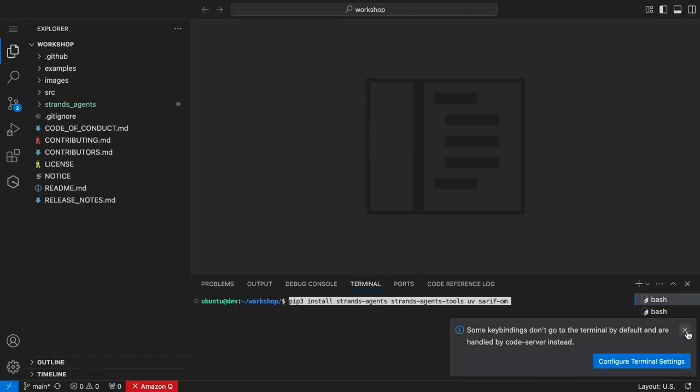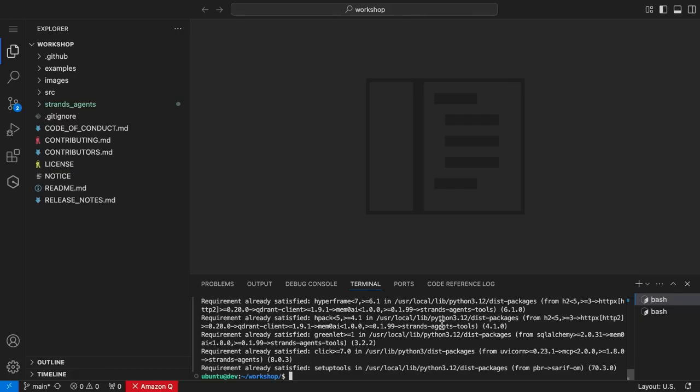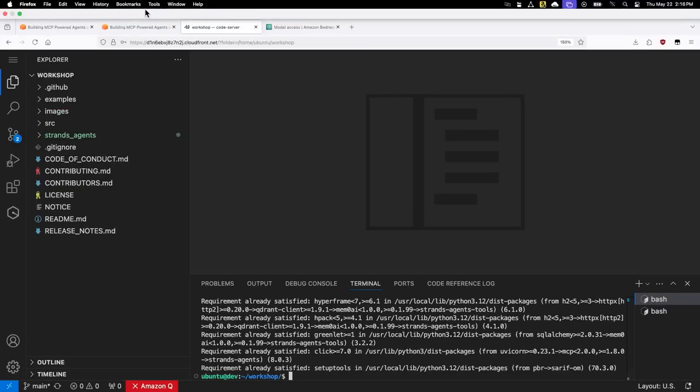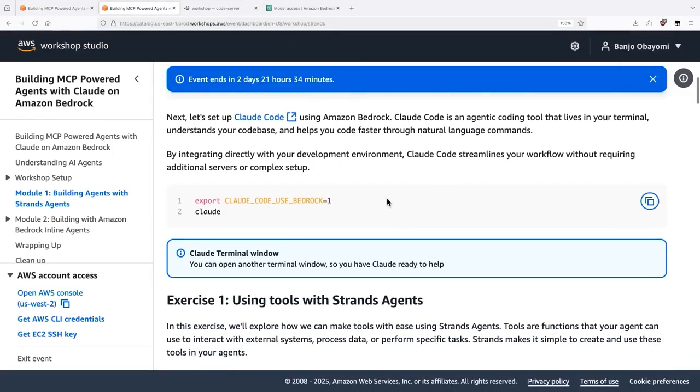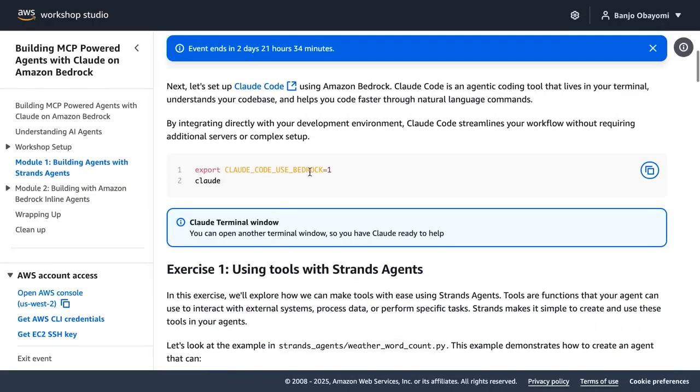Paste. All right, already installed, great. And the cool thing with Claude Code is you can actually use it with Amazon Bedrock. So if you have an AWS account, you have Bedrock, and you can use Claude Code without using the Anthropic key, signing in. Everything is just done through Bedrock. That's by using this export Claude Code environment variable.